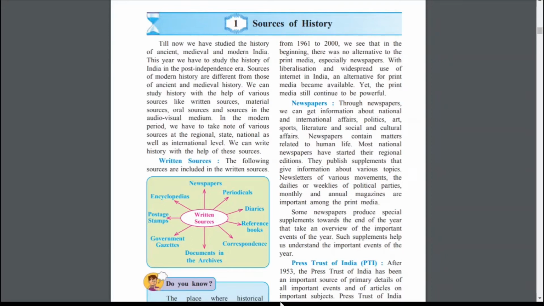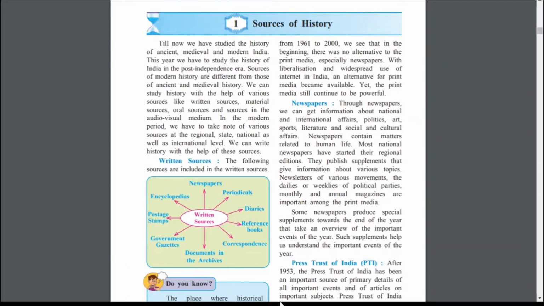Newspapers contain matters related to human life. Most national newspapers have started their regional edition. So some papers are national level. They are published at national level, like Indian Express, Times of India.